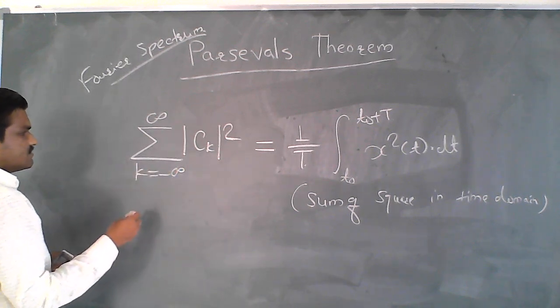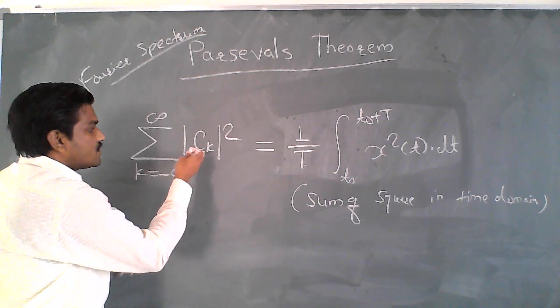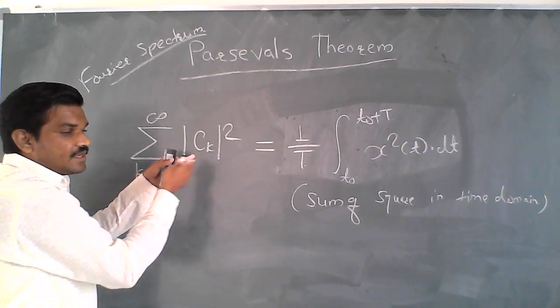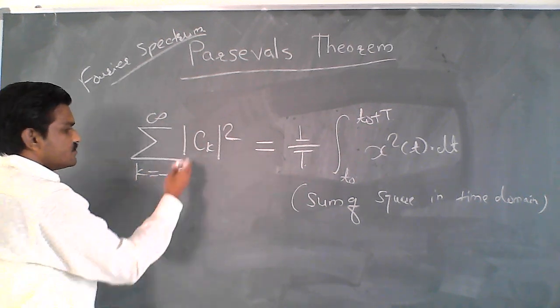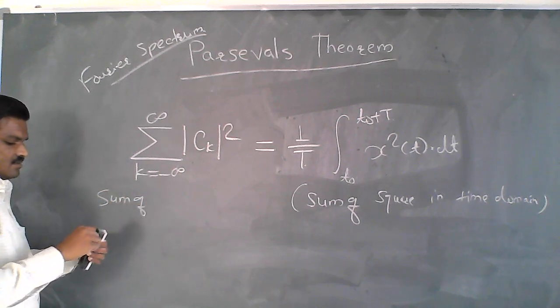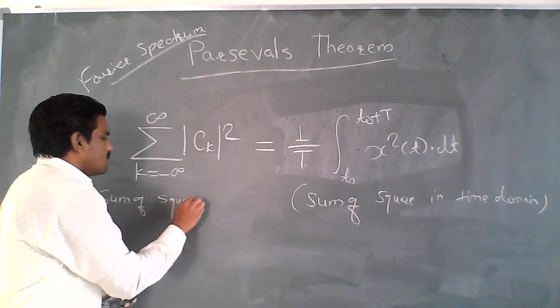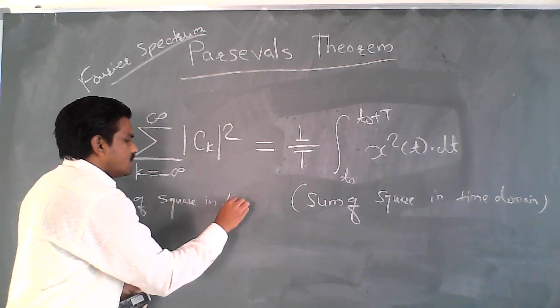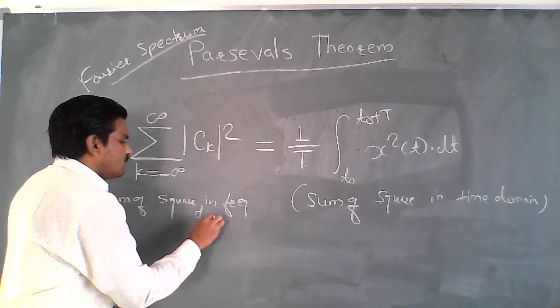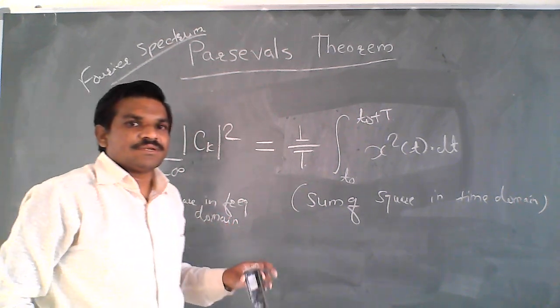This ck is in terms of frequency, when you plot your amplitude along with the frequency curve. So this is the sum of squares in the frequency domain.